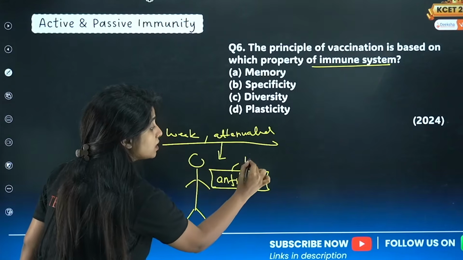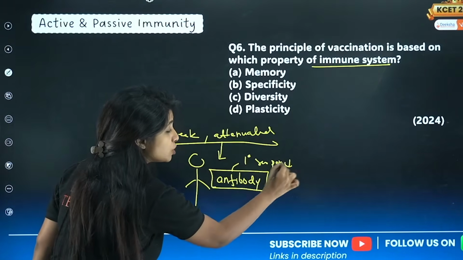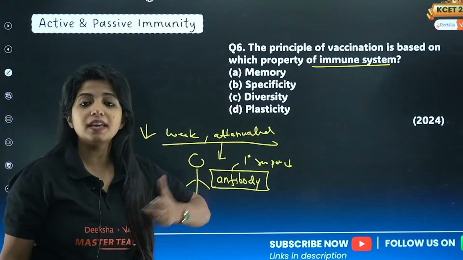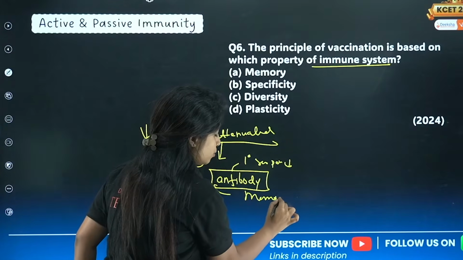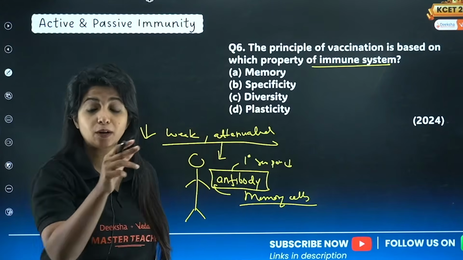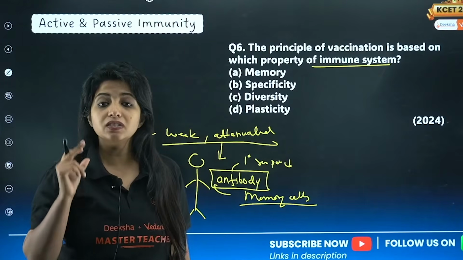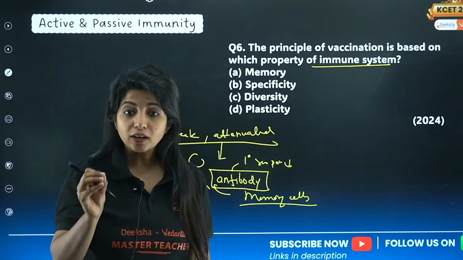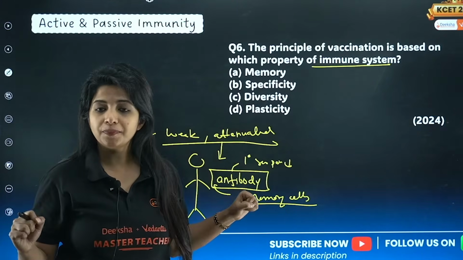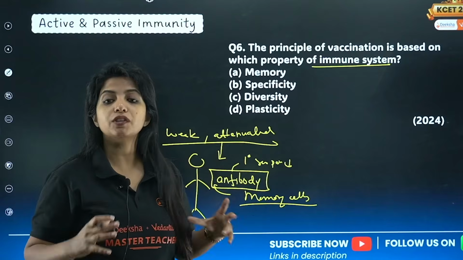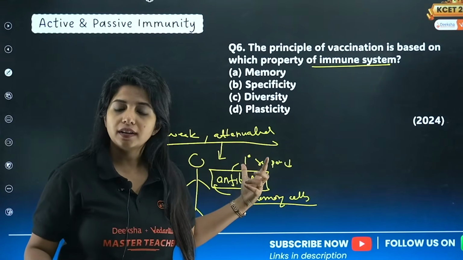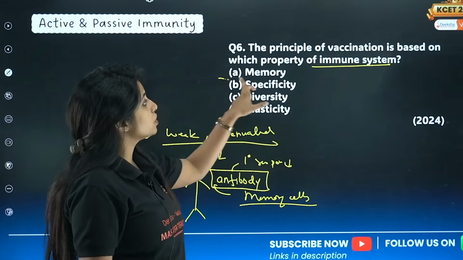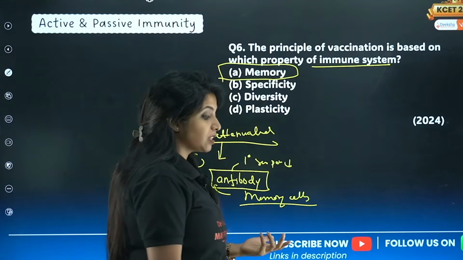So when it has been exposed to us, our body actively participates in this and produces antibodies. But this response is the primary response, and it is obviously going to be slow, which is why we have fever, we have this and that, but it's okay. When antibodies are released, one more thing is being released, that is memory cells. These cells have the memory that, okay, this attack took place and I released these antibodies. So next time when the same antigen comes, when you actually have an infection, your body is ready with all the antibodies needed, and it will react to it. So why do we give vaccination? For having the memory of something like this, which is why all of us were suggested to take the vaccine. And okay, the COVID vaccine had so many issues with that.